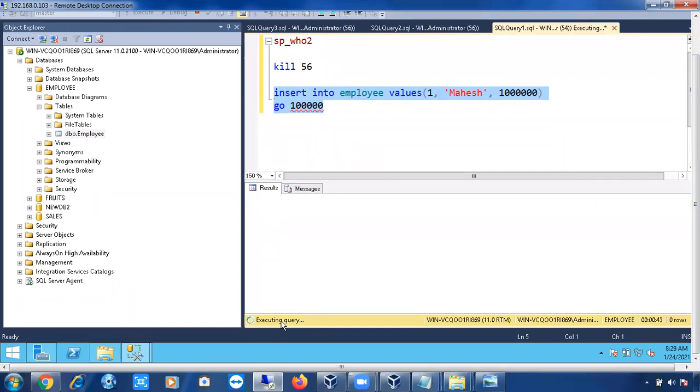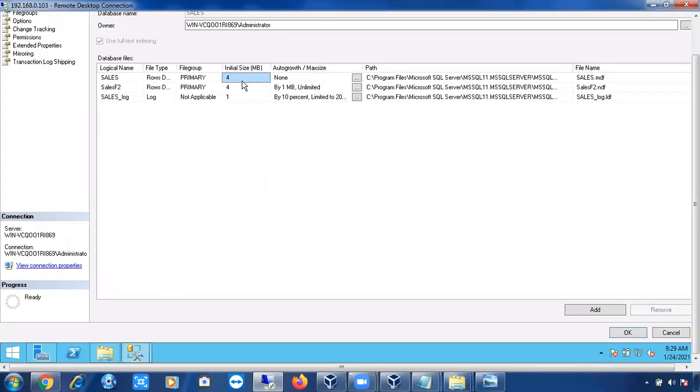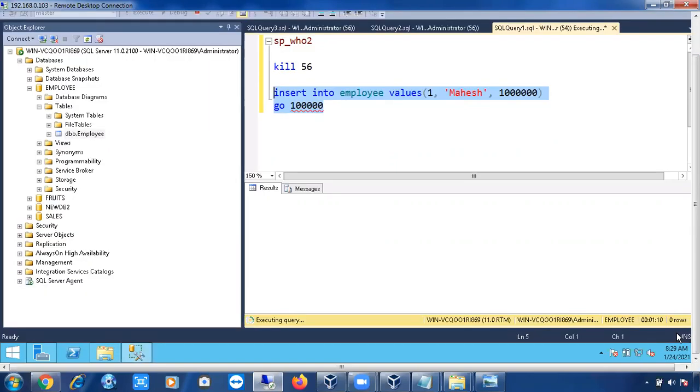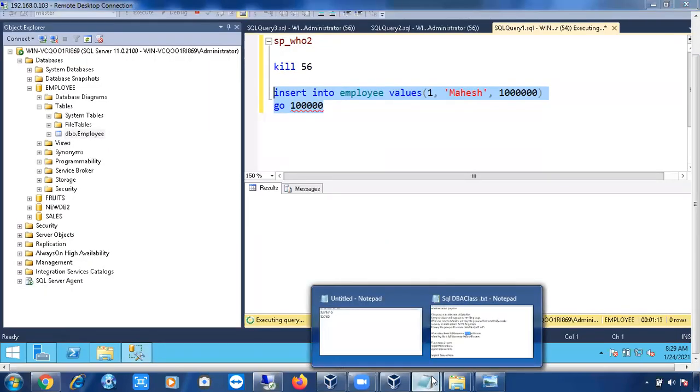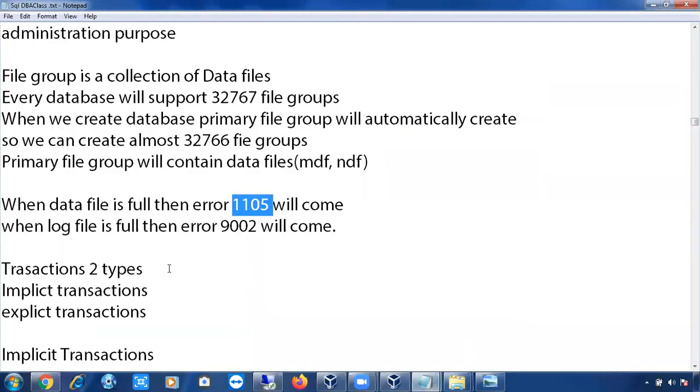So try to insert as many records as you can, and make sure auto growth is disabled for this database. If auto growth is enabled, it will try to use all the free space, and filling 9 GB or 10 GB of data is very difficult, it will take a lot of time. So just disable auto growth and insert as many records as you can. Then you will get at least one error, a data file full or log file full error. Just try once. If you have any issues, we can discuss, not an issue.